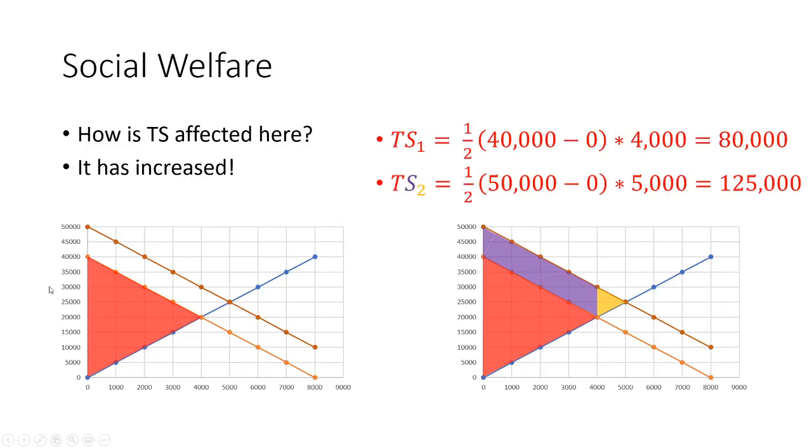So we can see total surplus in the first market is calculated by 1/2 base times height, the area of this red triangle. Our height over here is 40,000, so 1/2 of 40,000 times 4,000 will give us our total surplus, or $80,000. In our second market, our height is now $50,000, so 1/2 of $50,000 times 5,000 will give us $125,000. So total surplus has actually increased by $45,000.